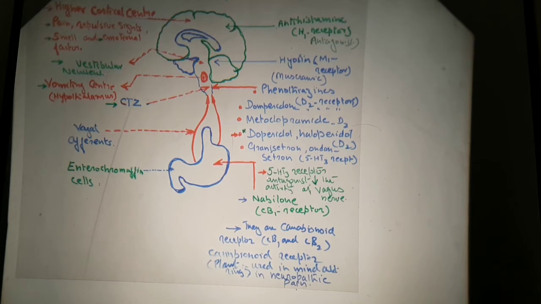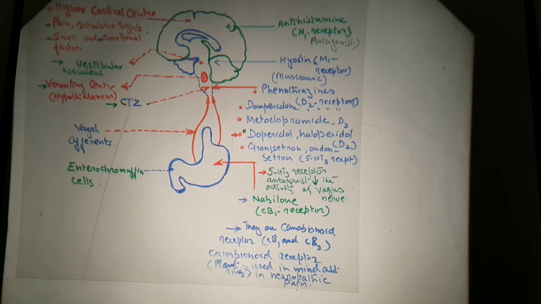Whereas ondansetron is the drug which acts upon the 5-hydroxytryptamine 3 receptor. When we were discussing serotonin, which is also known as 5-hydroxytryptamine, it has several receptor types. Particularly 5-HT1 to 5-HT4 and 5-HT5 are also there, but this drug shows its effect on 5-HT3 receptors.